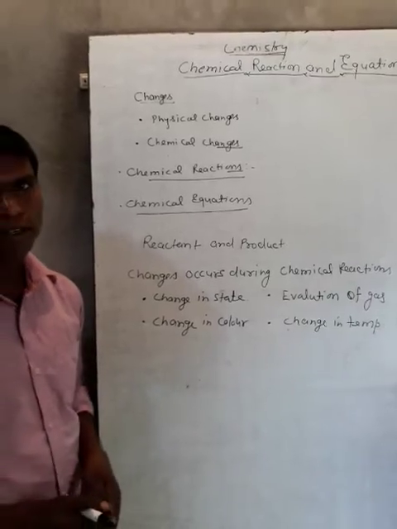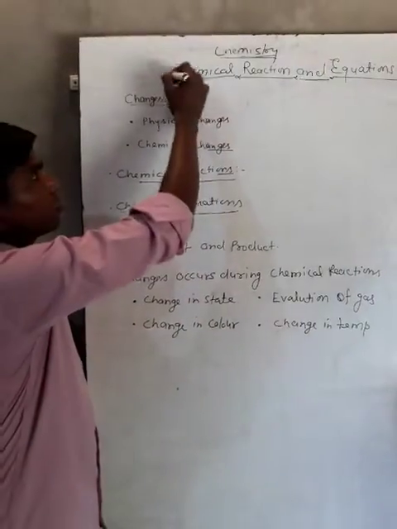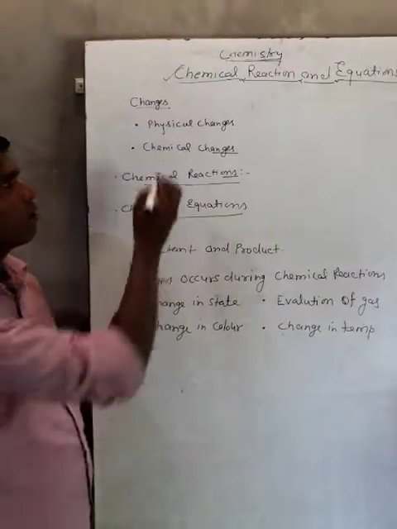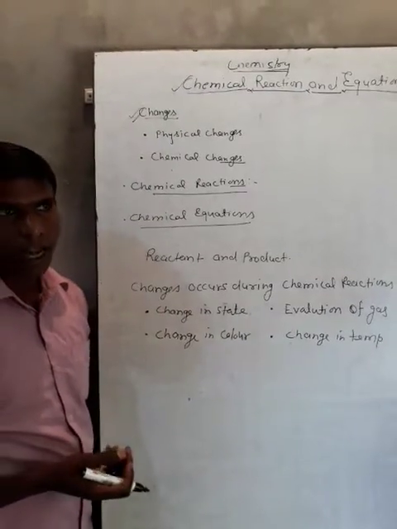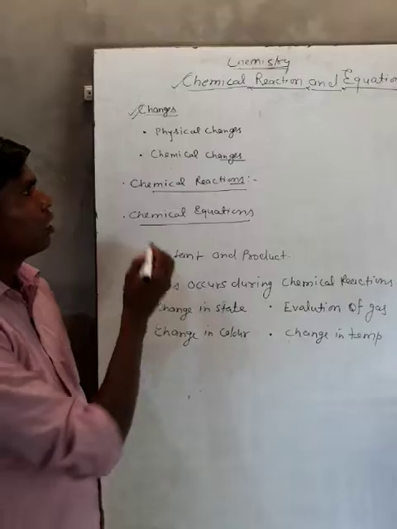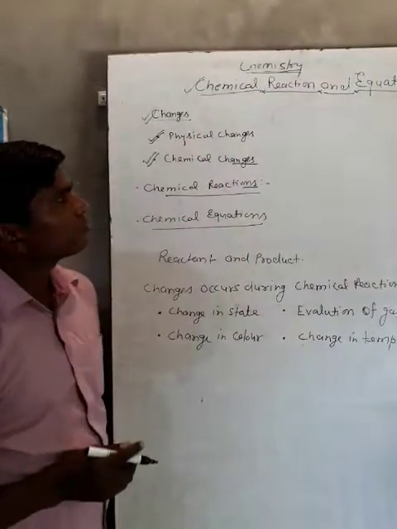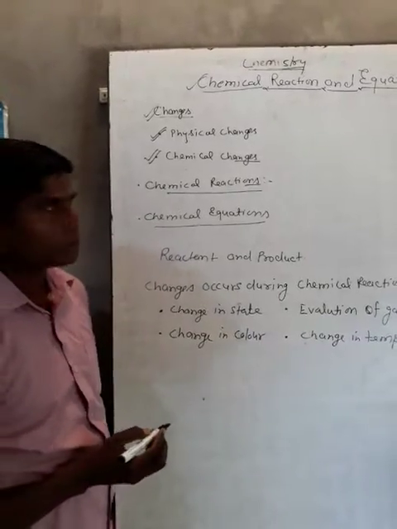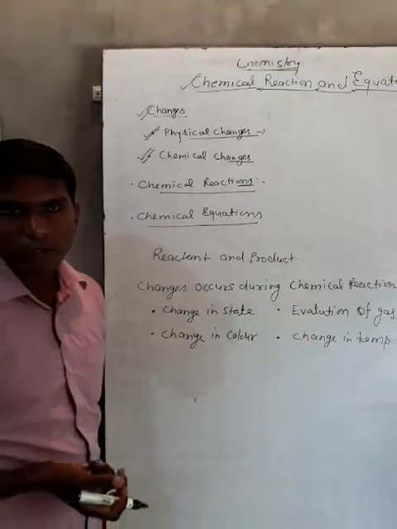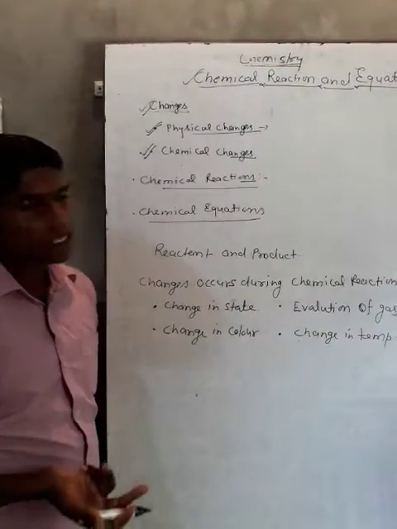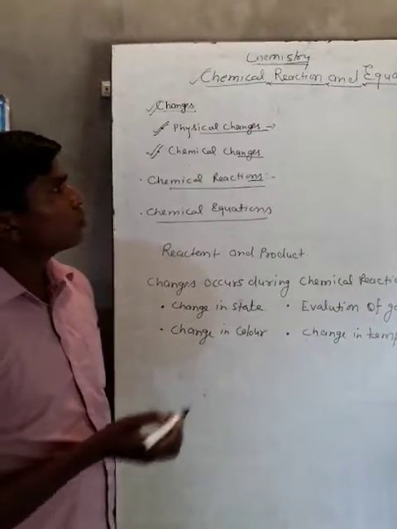We are going to read about the chemistry first chapter, chemical reactions and equations. First of all, we will know about the changes. Many changes occur in nature. We have already seen that changes are categorized in two types: physical changes and chemical changes. There are some changes in which no new substance is formed. The changes can be reversed by a physical process. That type of change is known as a physical change.